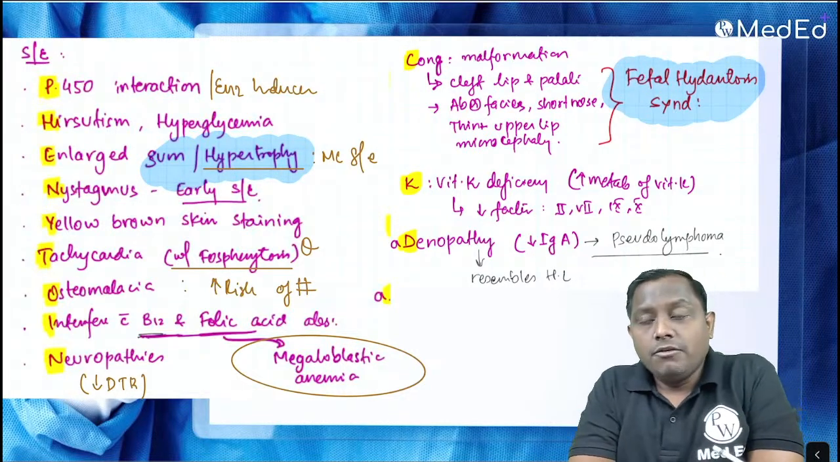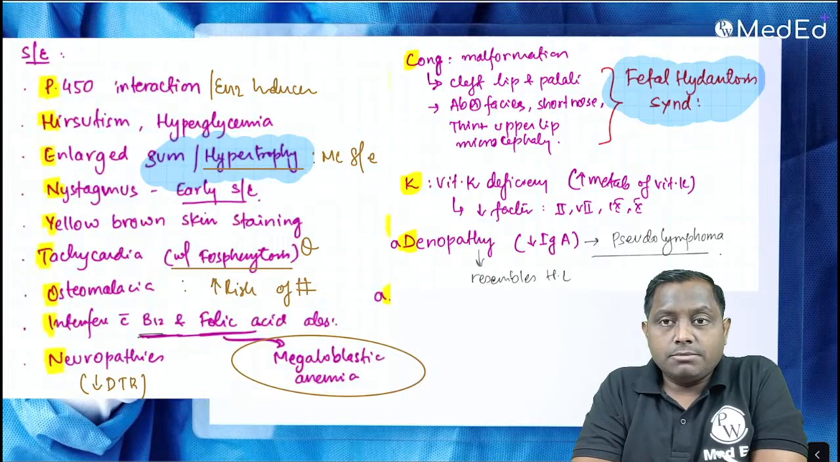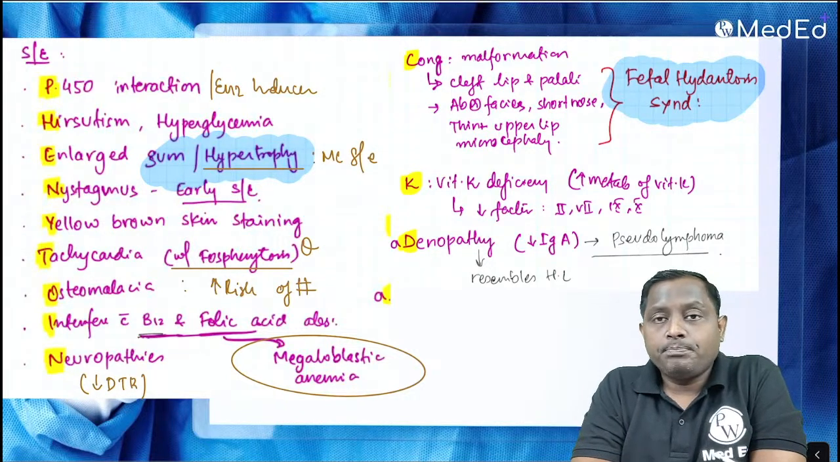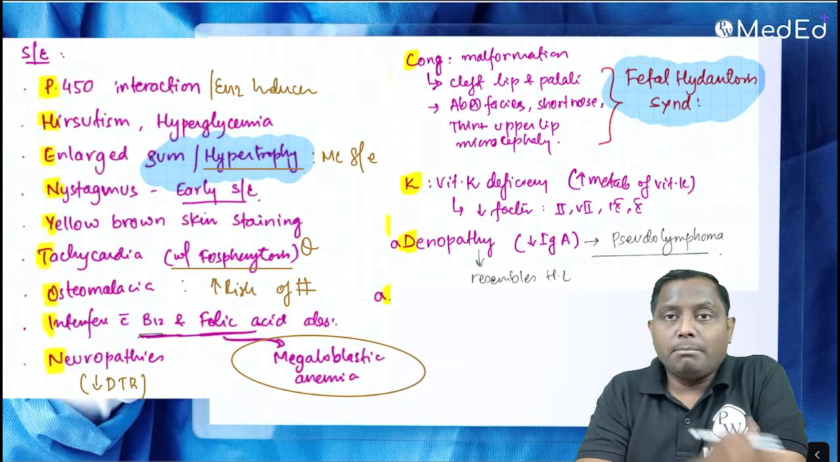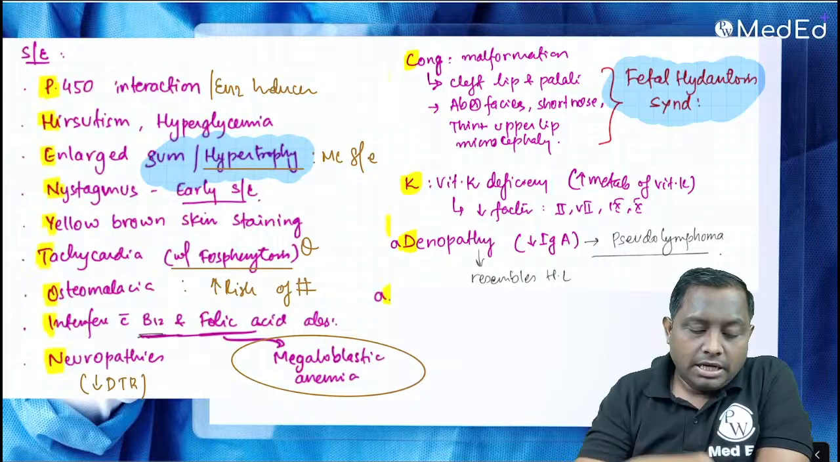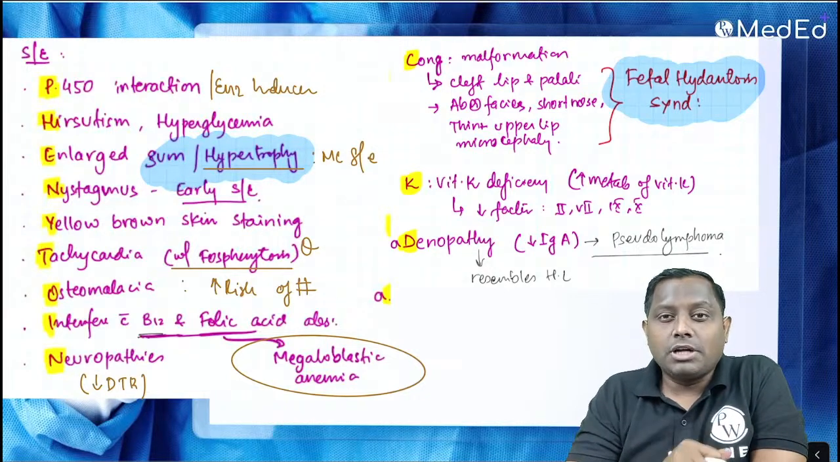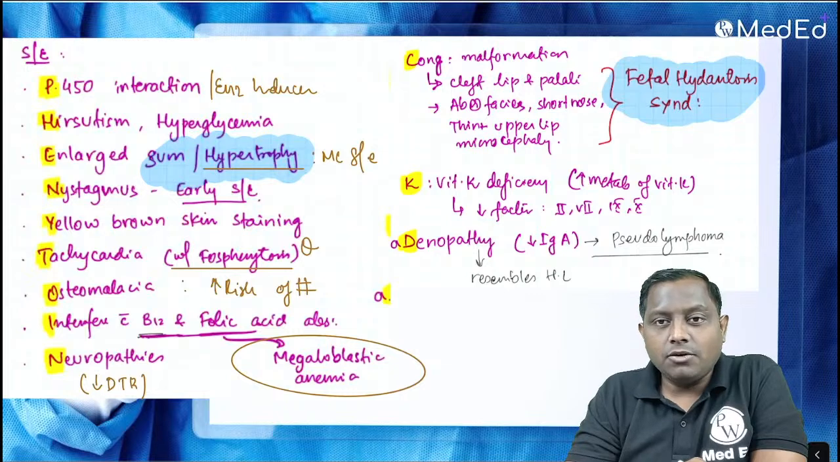Please remember, fetal hydantoin syndrome is caused by your dilantin or phenytoin, and they are associated with a thin upper lip, cleft lip and palate, microcephaly, short digits. In fetal hydantoin syndrome everything becomes small. Everything becomes small in fetal hydantoin syndrome.